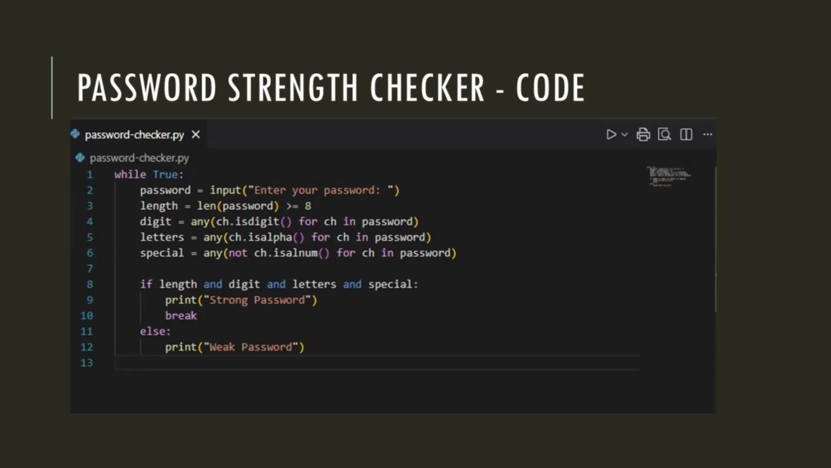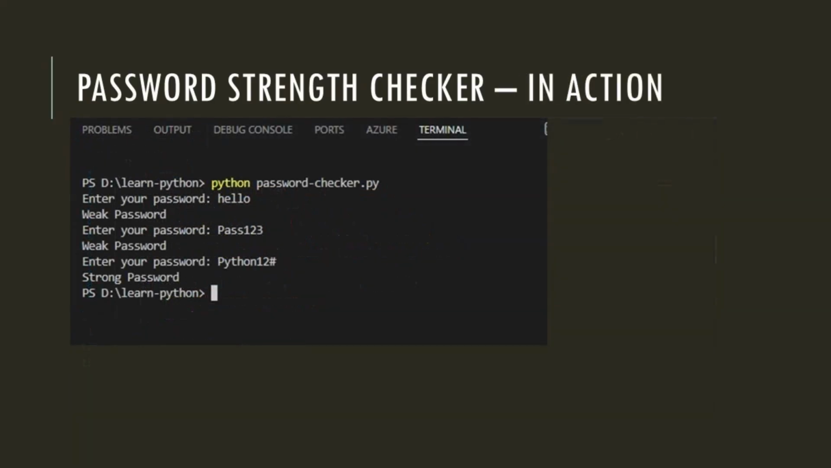So in case all these variables are true, then we know that the password is strong, then we need to break out of the loop. And if any of the conditions is false, then we need to print a message weak password and we need to go on into the loop again. So the while True loop will not break until we enter a strong password, this loop will keep on repeating infinitely. So we see that this is a practical application of loops, conditions and string methods. Great work. You have completed the entire control flow section.